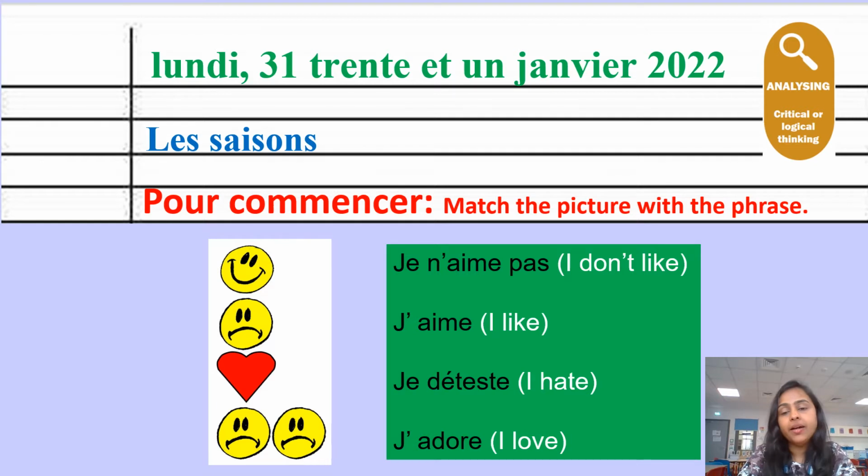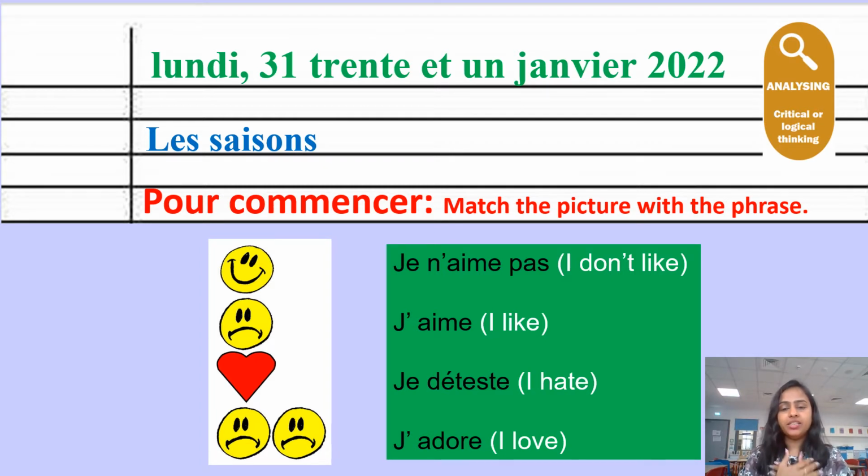Pour commencer, match the picture with the phrases. So here you're going to try to match the picture with the phrases. You can draw these pictures in your notebook or any paper, and then you can write these French sentences next to them and match them. Je n'aime pas. I don't like. J'aime.